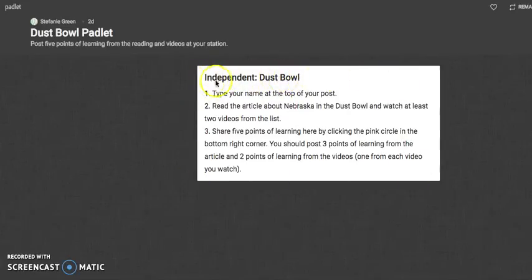In the top, I'd like you to type your name, first and last name, and then below that, you've got the instructions right in the middle there, and you can go ahead and list out your 5 points of learning. They do not need to be in any particular order, but I just need to know if they are from the article or if they are from the videos that you watched.